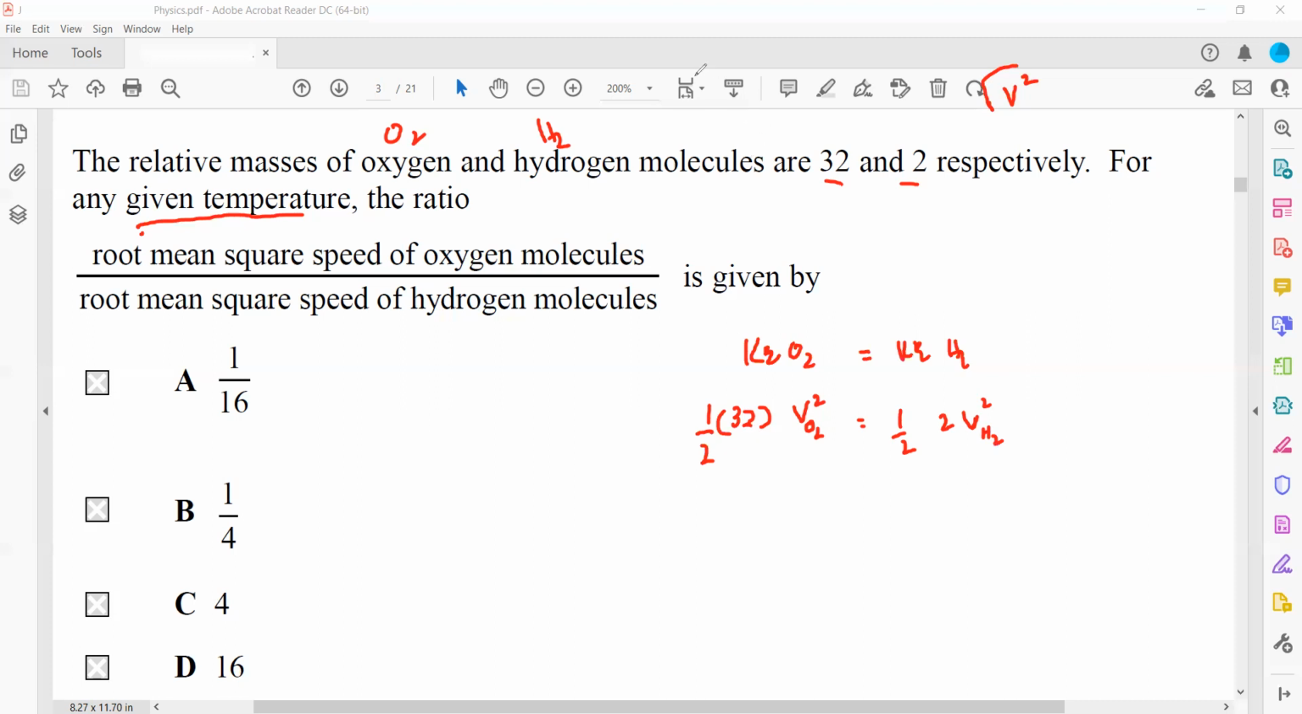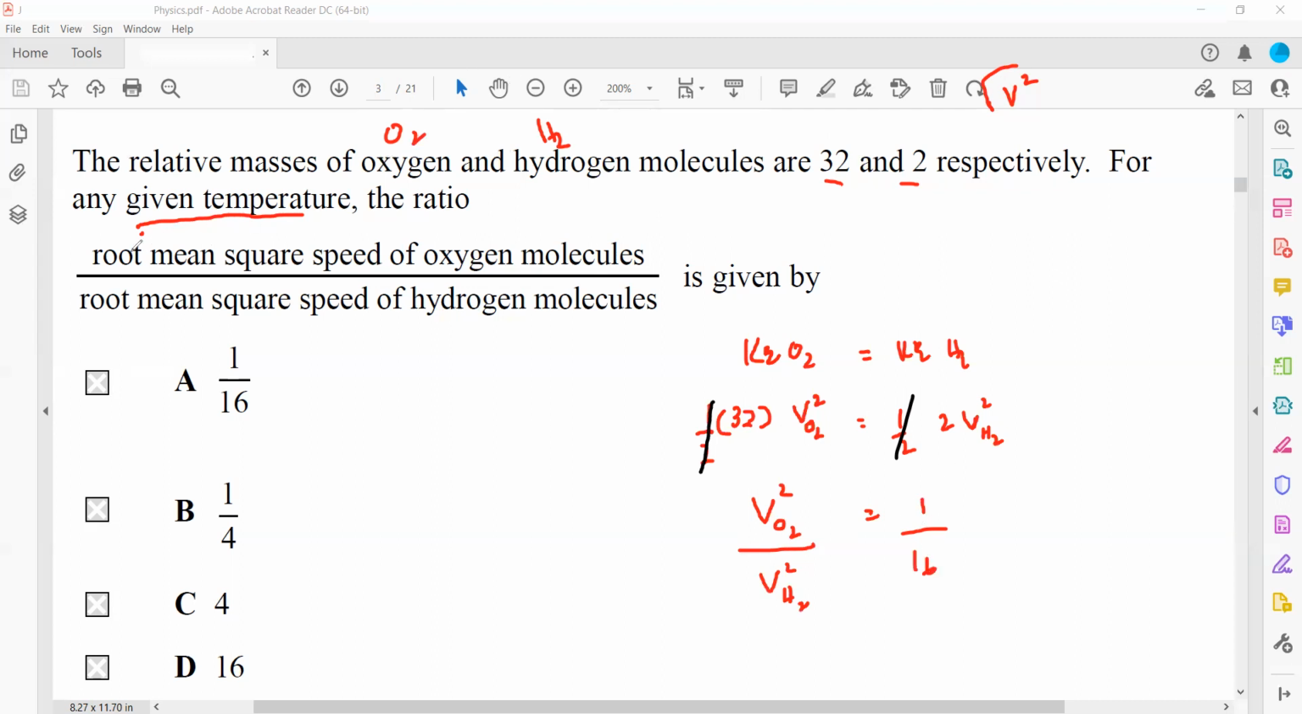Then we simplify this: the 1 by 2 cancels with 1 by 2. Then we cross multiply, so the mean square speed of oxygen divided by the mean square speed of hydrogen is equal to 2 by 32, which simplifies to 1 by 16. So this will be 1 by 16.